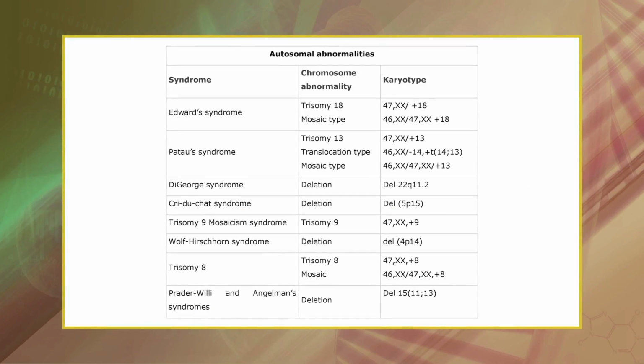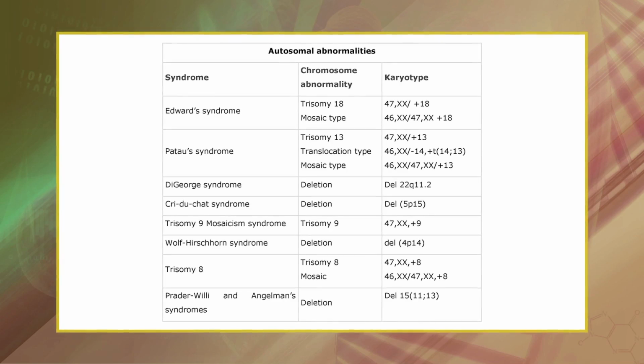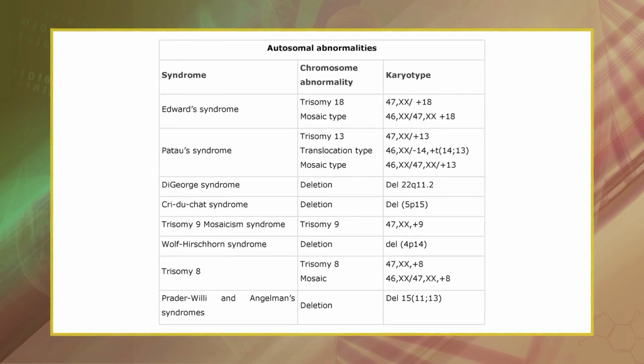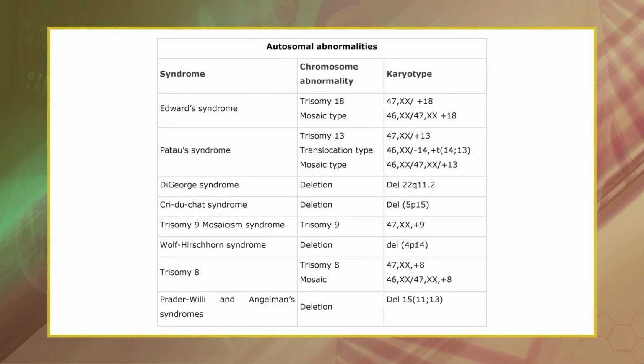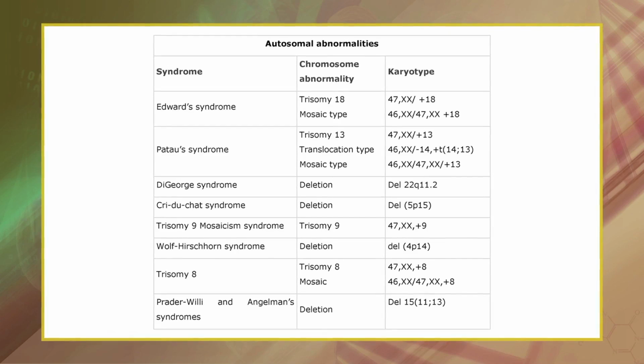In addition, defective sperm are less likely to reach an ovum because they are more easily eliminated from competition in the process of traveling through a woman's reproductive tract. Some other important autosomal anomalies include Edwards syndrome, Patau syndrome, DiGeorge syndrome, Cri-du-chat syndrome, trisomy 8, trisomy 9 mosaicism syndrome, Prader-Willi and Angelman syndrome, and Wolf-Hirschhorn syndrome.